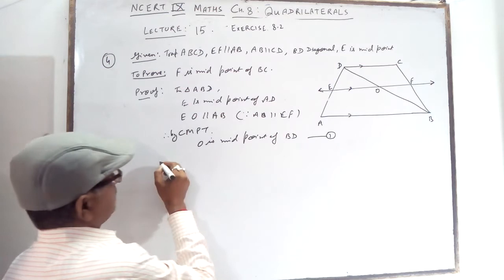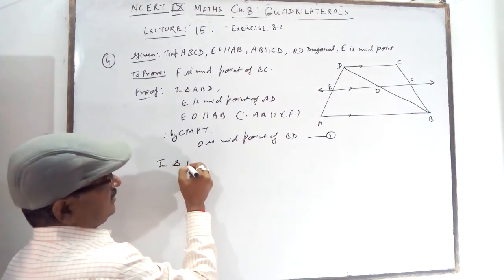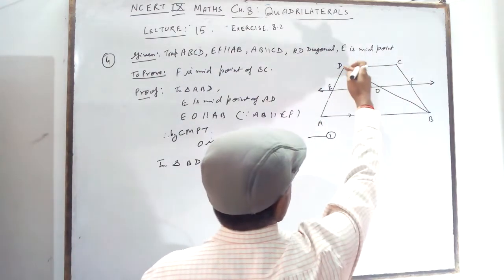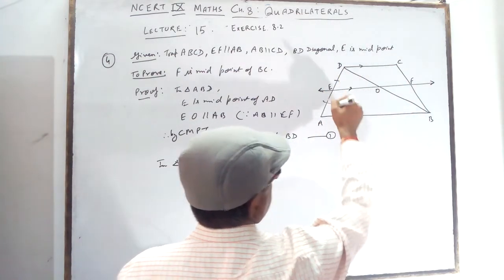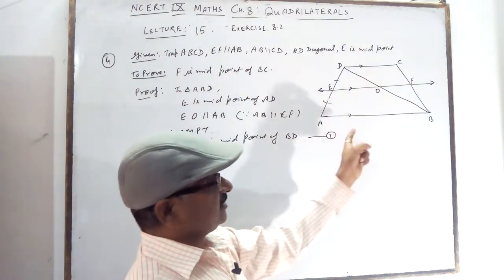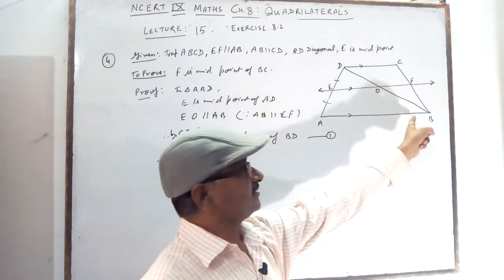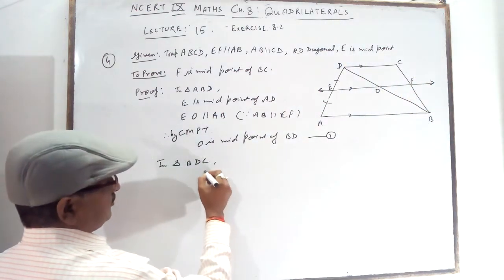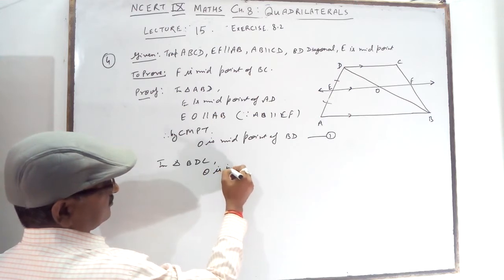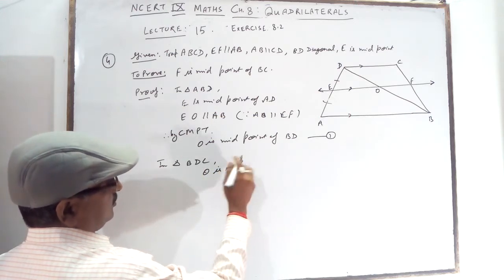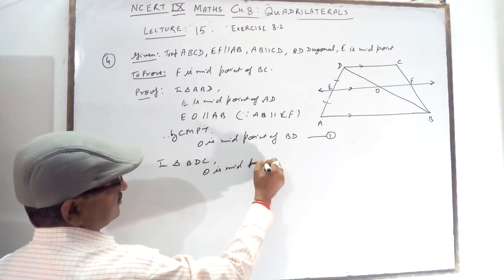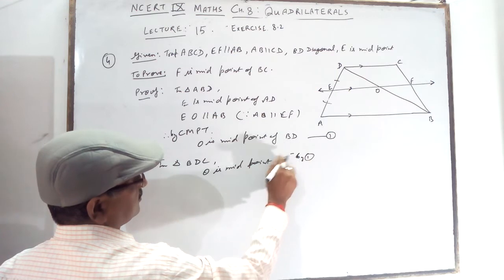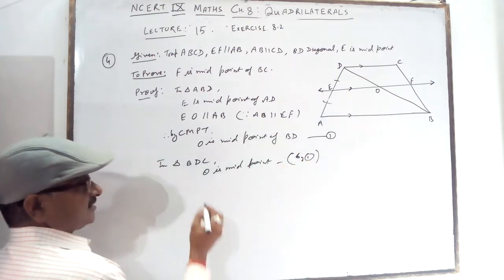Equation first. Now you will see in triangle BDC. This is over. Now you will see this is equal to this given: line drawn from midpoint on one side parallel to second side bisects the third side. In triangle DBC, O is midpoint by equation 1. It is by equation first.